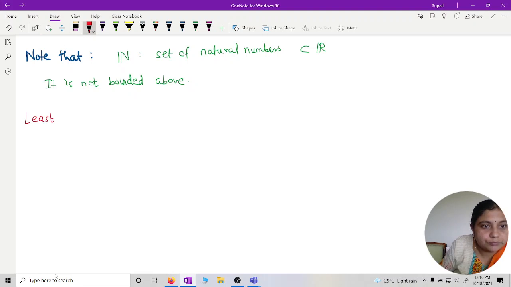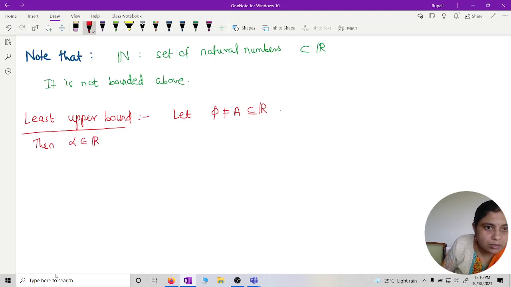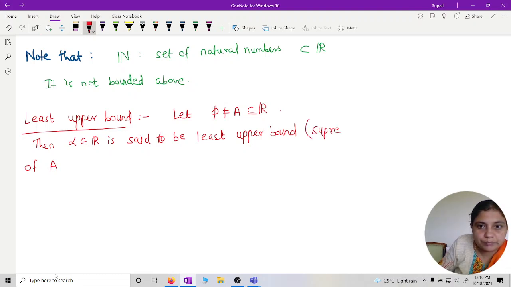Least upper bound. Let A be a non-empty subset of R. Then alpha belonging to R is said to be the least upper bound, LUB, or in other words it is also called the supremum of A, if it satisfies two conditions.